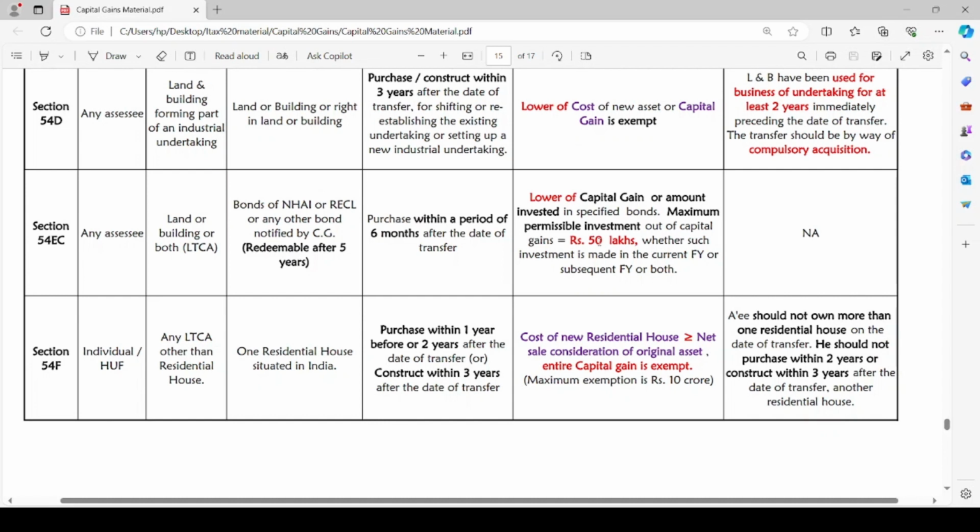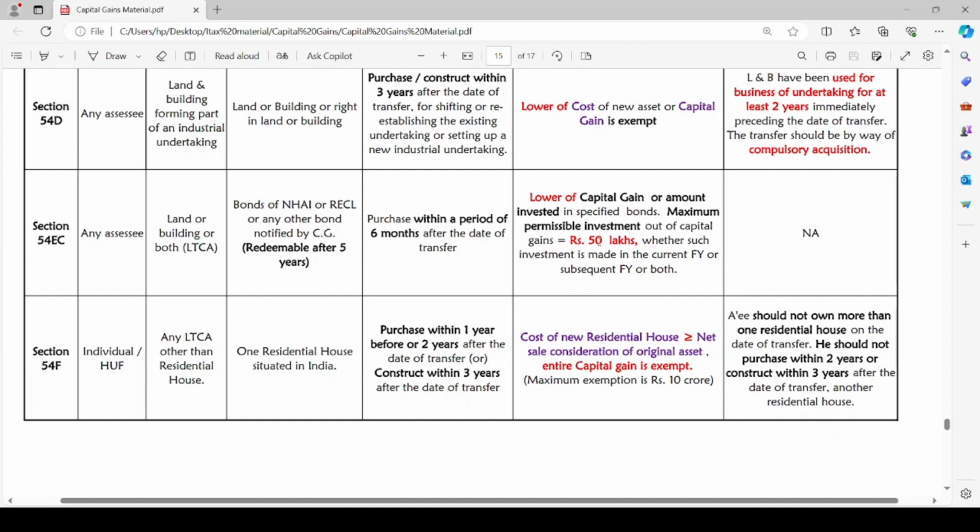He has to purchase such bonds of NHAI or RACL or other bonds notified by CG, Central Government, within a period of 6 months after the date of transfer. Starting from the date of transfer, within a period of 6 months only, he has to purchase bonds of NHAI or RACL or any other bond notified by the Central Government. The time period is 6 months only to acquire the new asset.